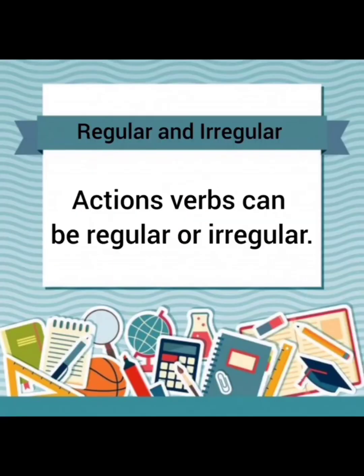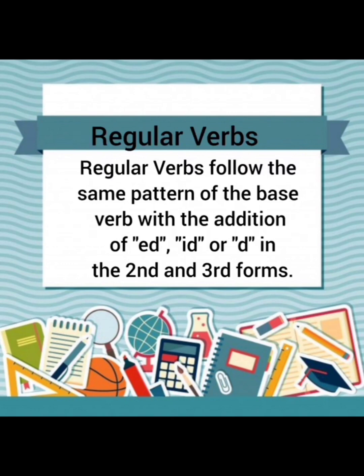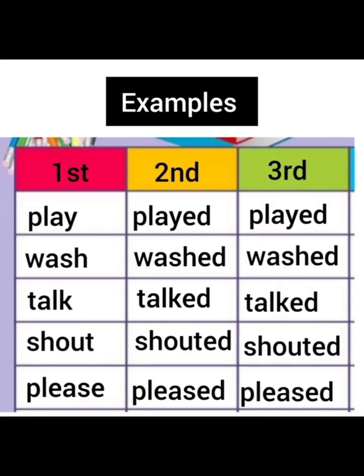Action verbs can be regular or irregular. Now, let me explain the difference between the two. Regular verbs follow the same pattern of the base form with the addition of ed, id, or d in the second and third forms of the verbs. It means that we just follow the same pattern. We will just go with the spelling of the base form of the verb and we will add ed, id, or d with it. For example, play, played, and played.